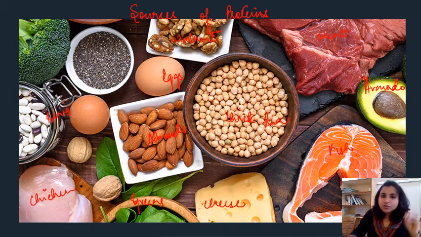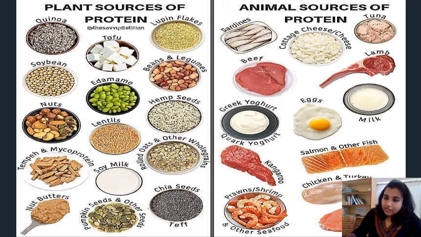So this picture is to make you understand why you need to have a proper diet, because if you don't have it, there may be deficiency of protein. So these are the good sources of protein, right? Next, these are some plant sources of proteins and these are some animal sources of proteins, right? Animal sources you all know, right?